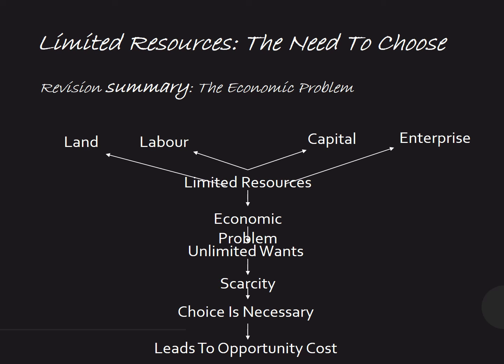One has to choose between the two, and this choice between the two best alternatives is actually an opportunity cost. So, starting from the economic problem and the problem which lies in the limited nature of the resources, it ends at the opportunity cost, which is the cost of choosing the next best alternative.